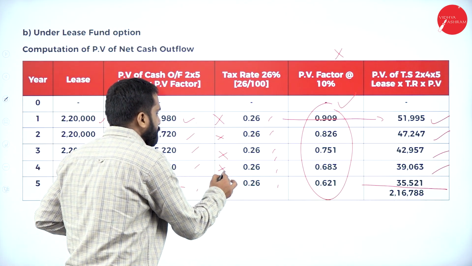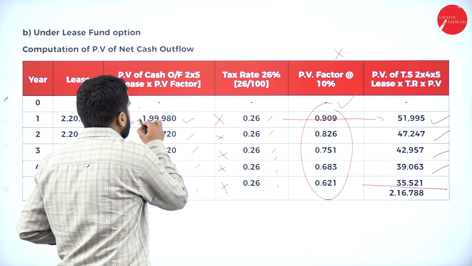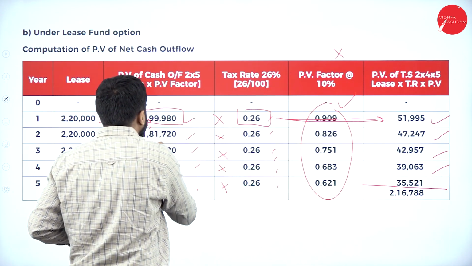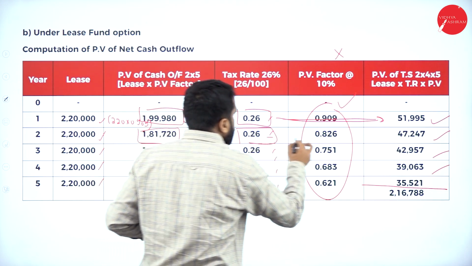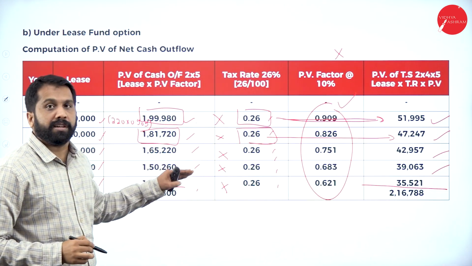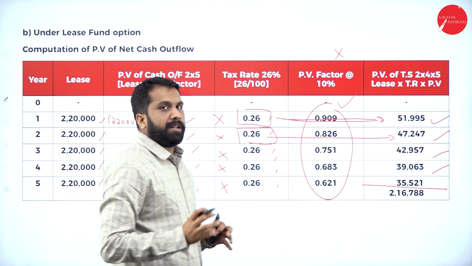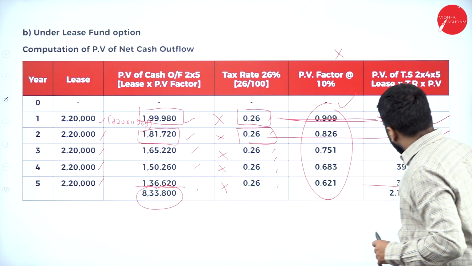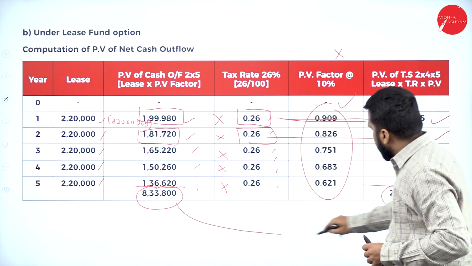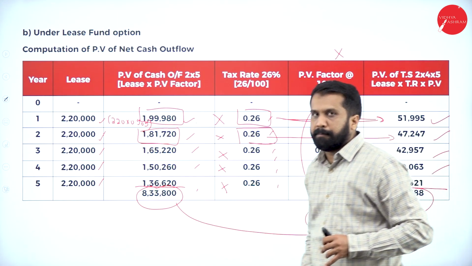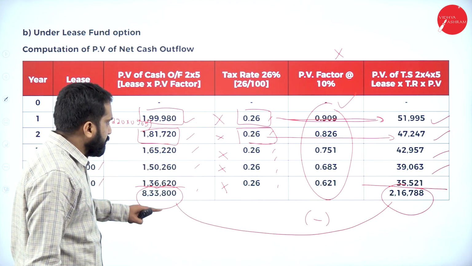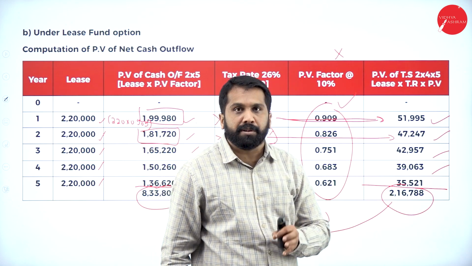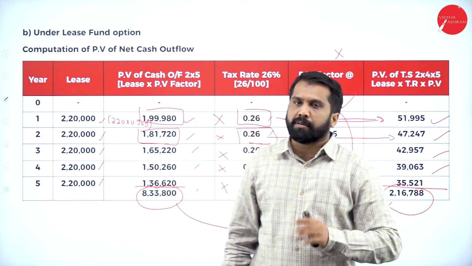This multiplied with this, you will get this. Like this, you're supposed to do. Now, in this table, which total do we need? Simple: total of this, total of this. This minus this is your answer. If you have any residual value, you minus that, and you are done with the problem.